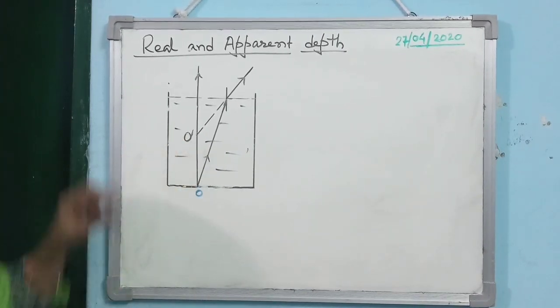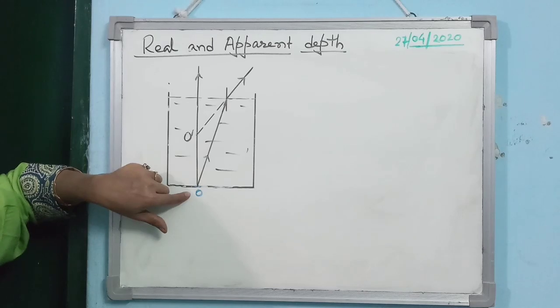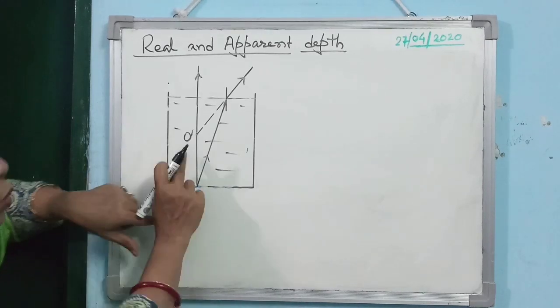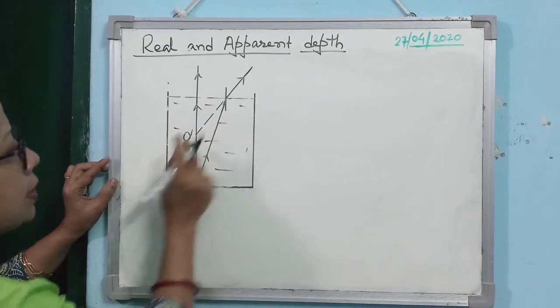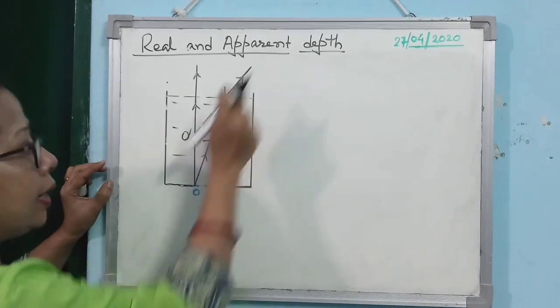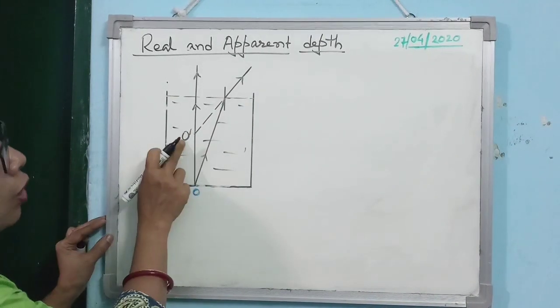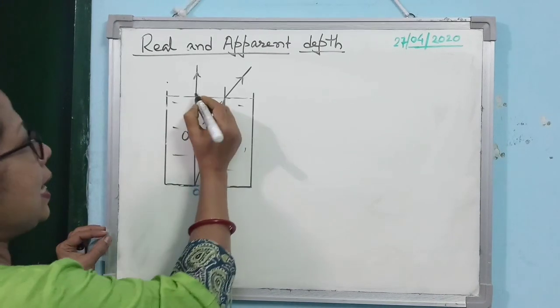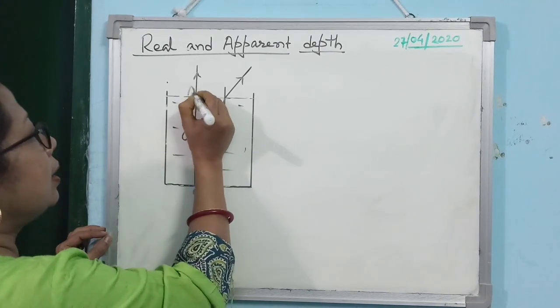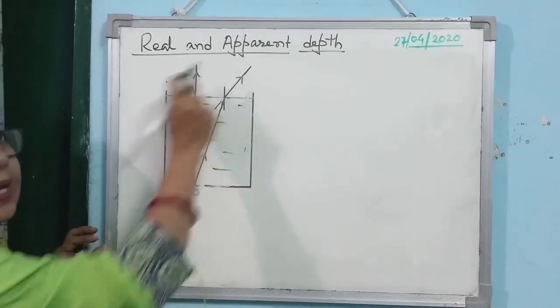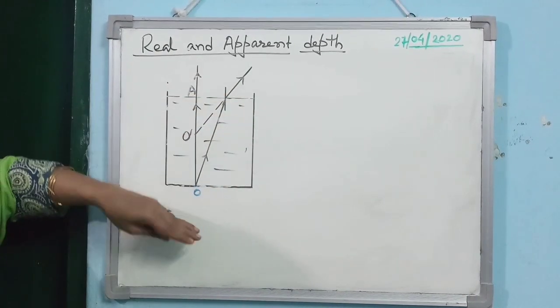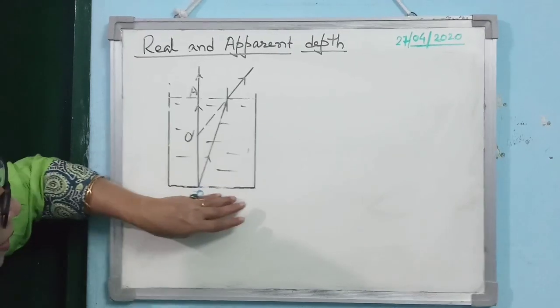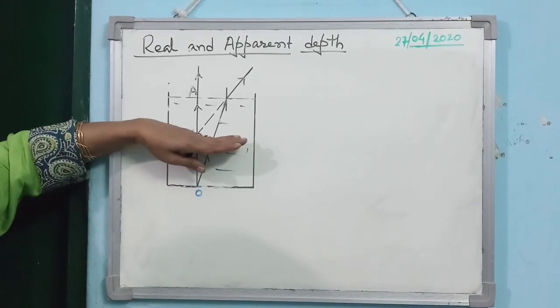You see, the actual position of the coin is at O, but due to refraction of light from water to air, the image is formed at the point O dash. Clear to everybody? So for any observer in air, when they look at it, all the points at the bottom will move up to here.